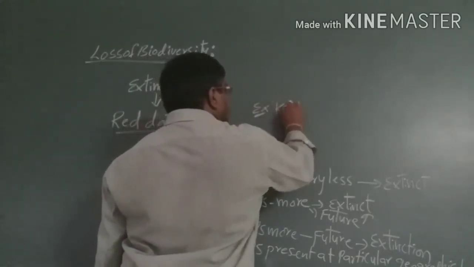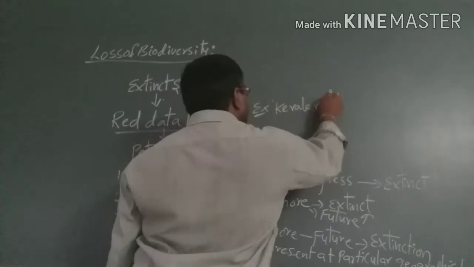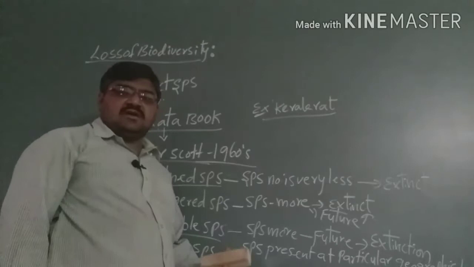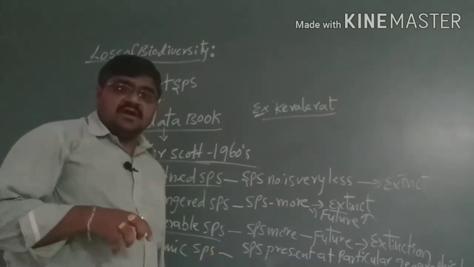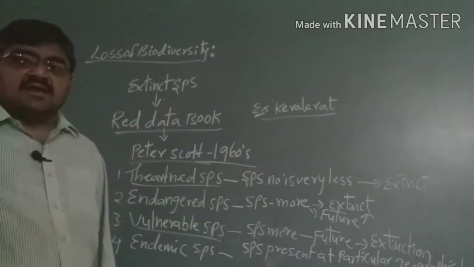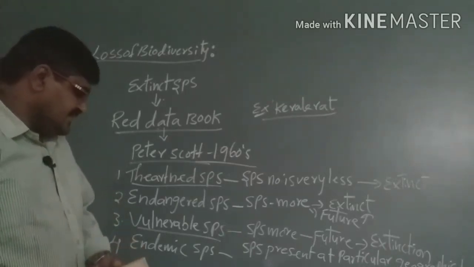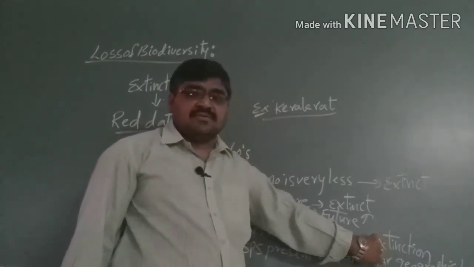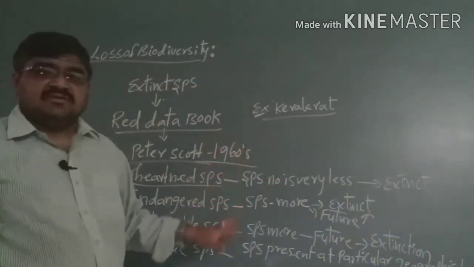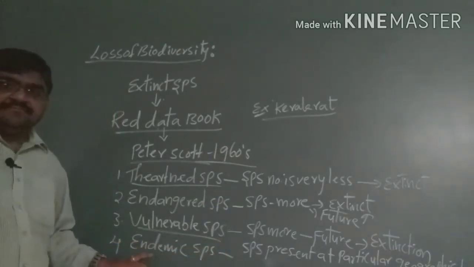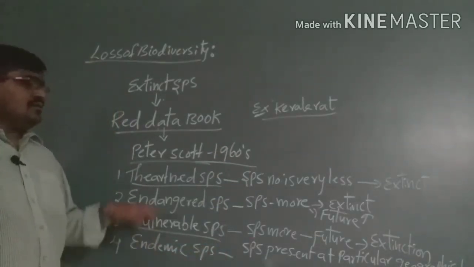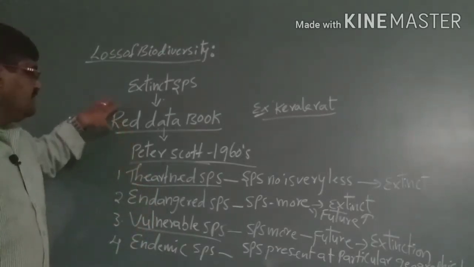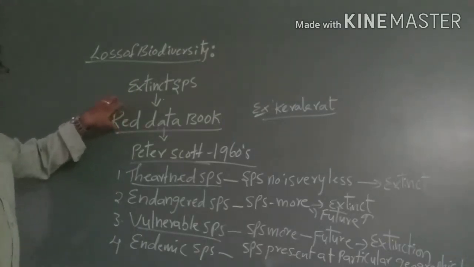Example, the Kerala rat. The best example we can take is the kangaroo, which is present only at a particular place and not anywhere else. Such a species, present only in a particular geographical area, is called an endemic species. These are the species you can see in the Red Data Book.